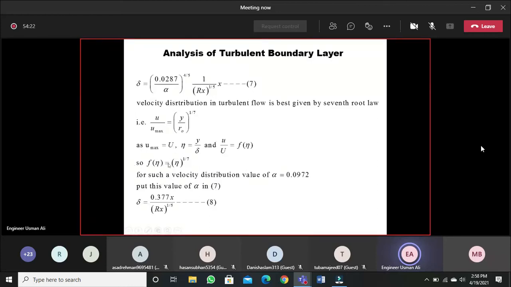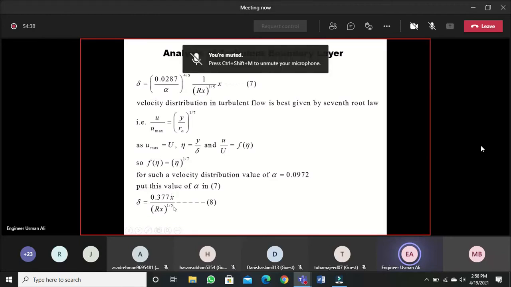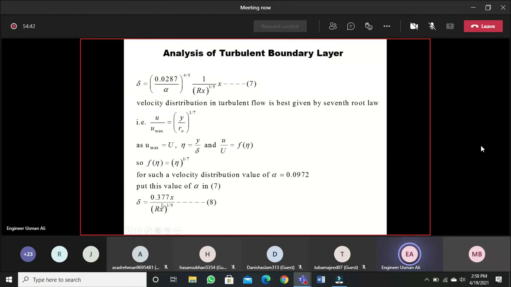If you solve this equation for alpha, so alpha value comes to be 0.0972. So this is the value that you have to put in equation number 7 to finally get the expression. So this is the equation number 8 that you have to memorize. That is the thickness of turbulent boundary layer, 0.377 x over Rx power 1 by 5.